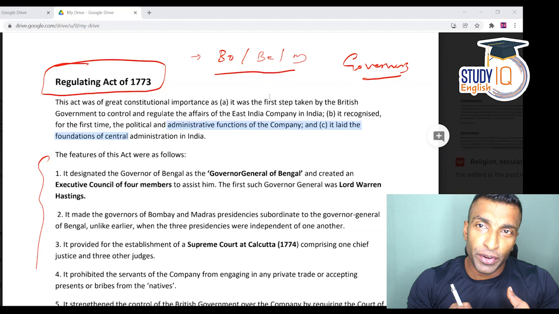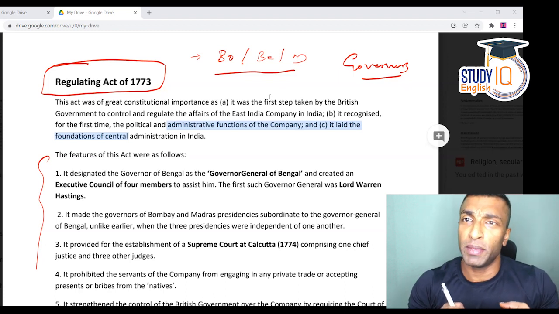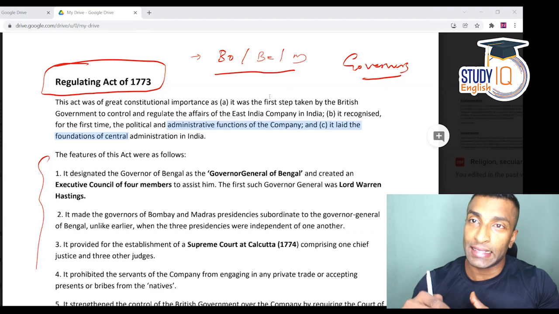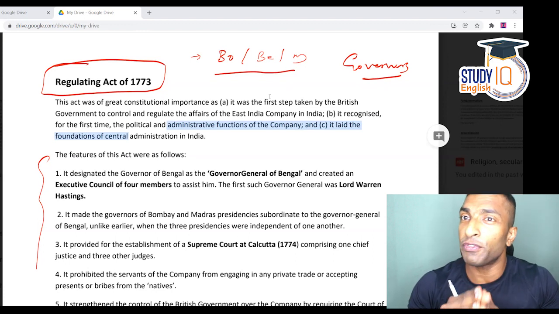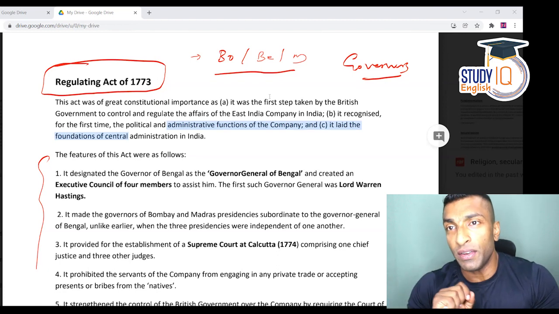Is there any superiority or inferiority, if you ask me? Yes. But more specifically, is there any superiority or inferiority when it comes to their own area, the internal aspect? No. Only in external matters. That too, if there is a difference of opinion, the Governor General will have the final say.